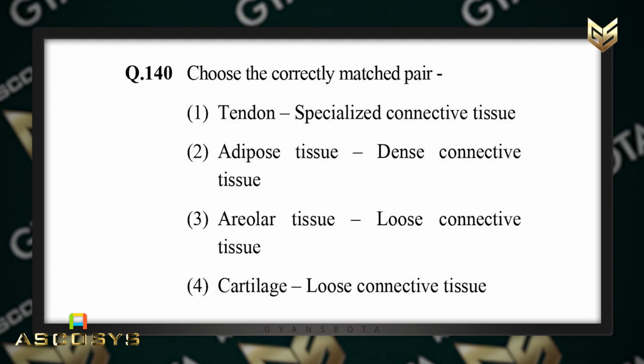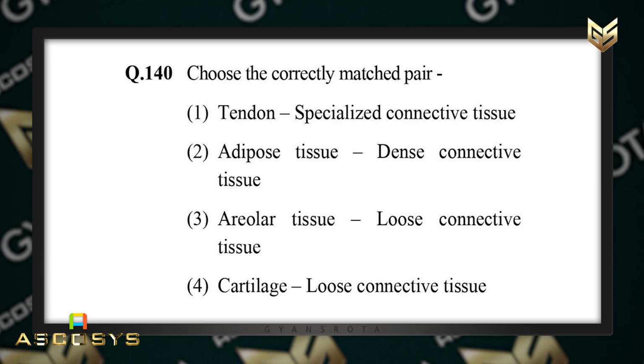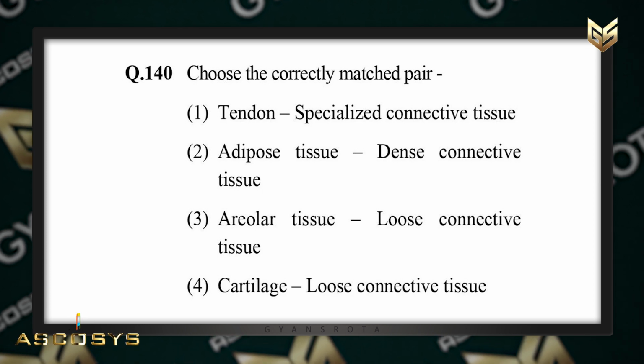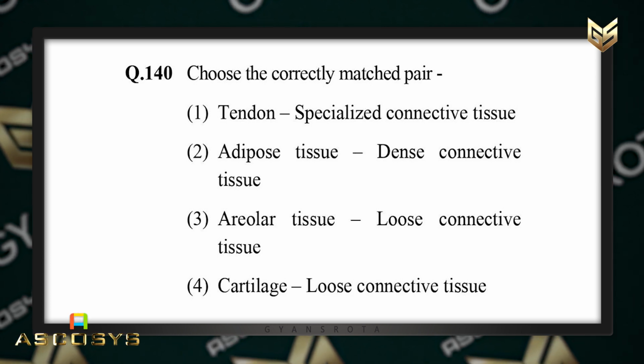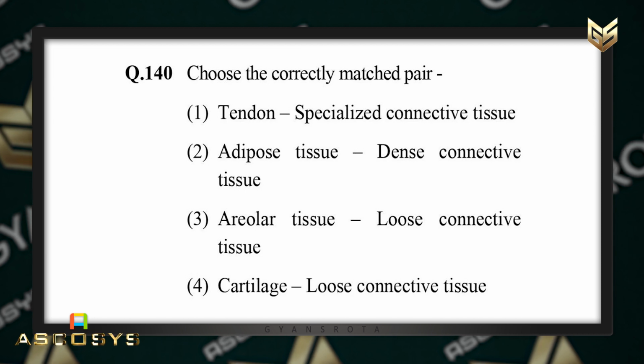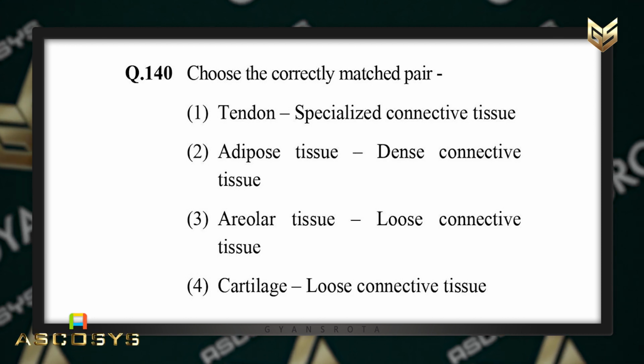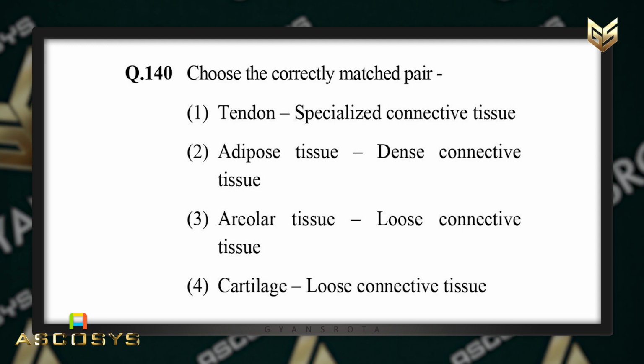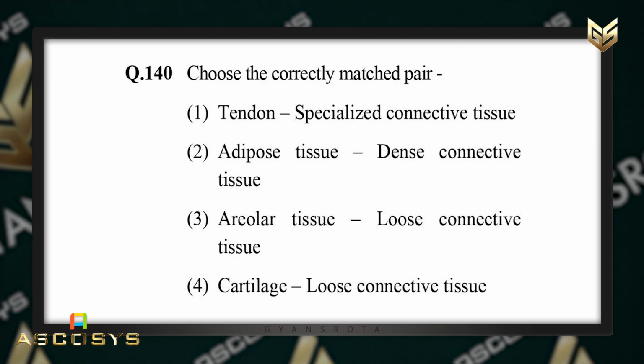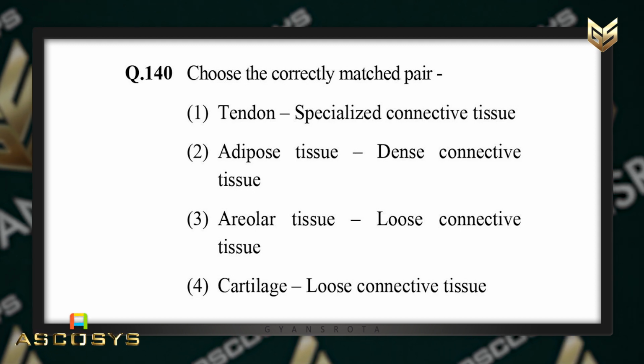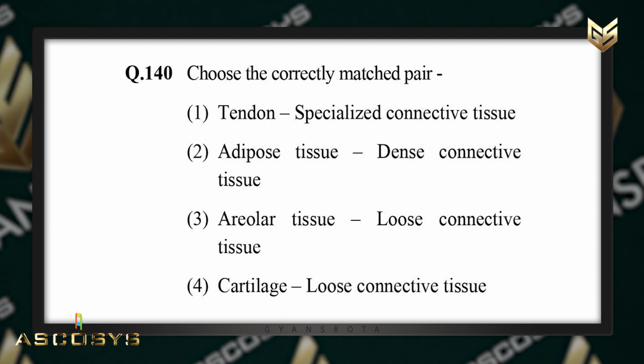Now the next question is question number 140. Choose the correctly matched pair. Option number 1, tendon, specialized connective tissue. Option number 2, adipose tissue, dense connective tissue. Option number 3, areolar tissue, loose connective tissue. And option number 4, cartilage, loose connective tissue.